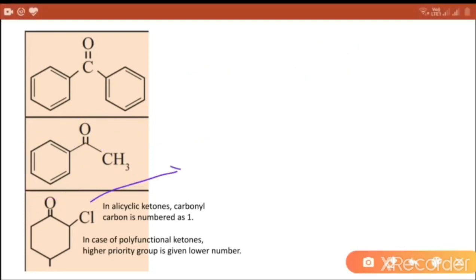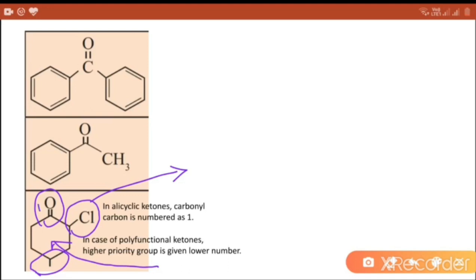Next compound, which contains multiple functional groups: ketone, chloro, methyl. So no common name. And this ring is an alicyclic ring. In alicyclic ketones, the carbonyl carbon is numbered as 1.